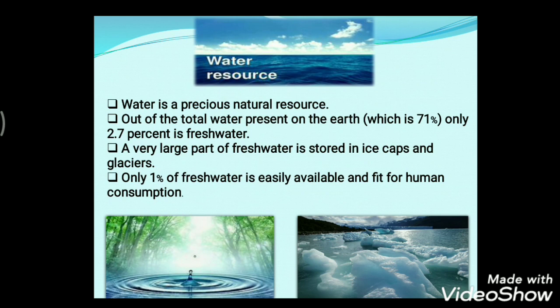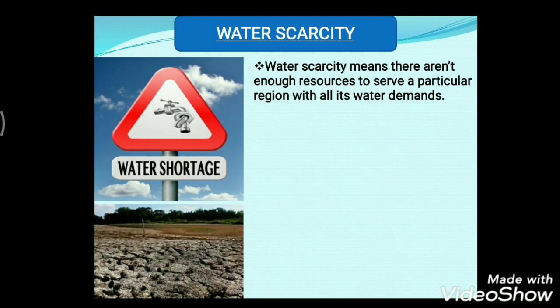Now, as we discuss how precious these water resources are, the next topic that comes up is water scarcity. Water scarcity means there aren't enough resources to serve a particular region with all its water demands. In many parts of the world, we can find this water scarcity.